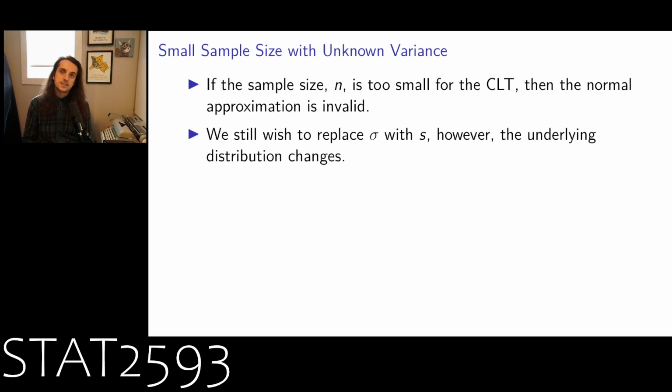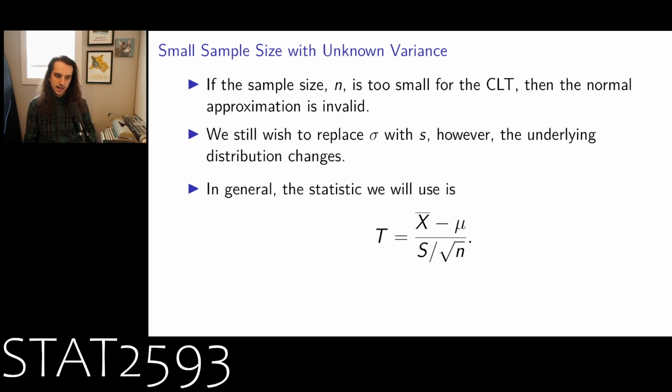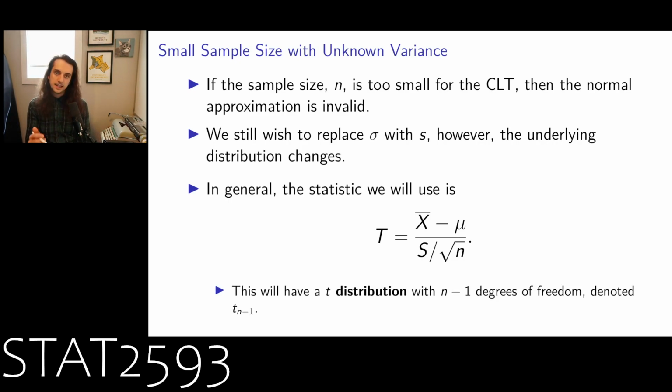If we still wish to replace sigma, because it's unknown, with s, then the underlying distribution is going to change. We'll still use the test statistic that we were looking at, where we take x bar minus mu and divide that by the sample standard deviation over square root of n. However, this is not generally going to be a normal distribution. In general, this is going to be a t-distribution with n minus 1 degrees of freedom, which we denote with t sub n minus 1.